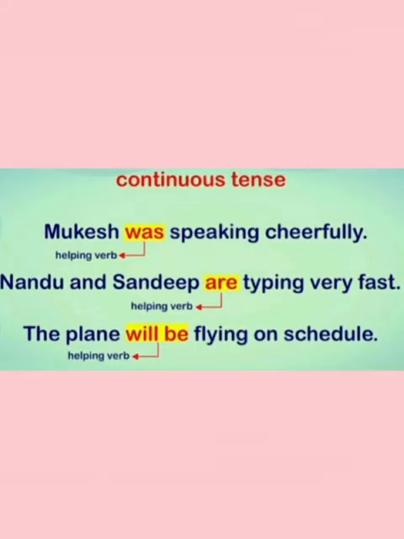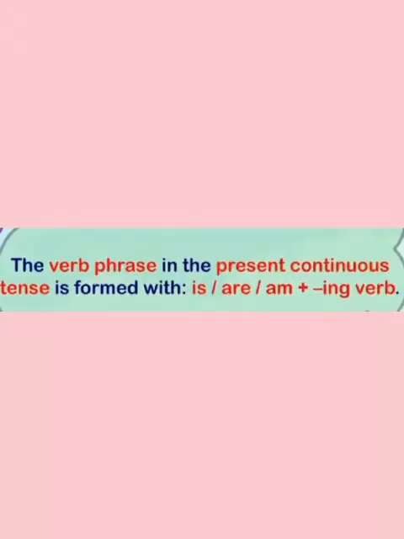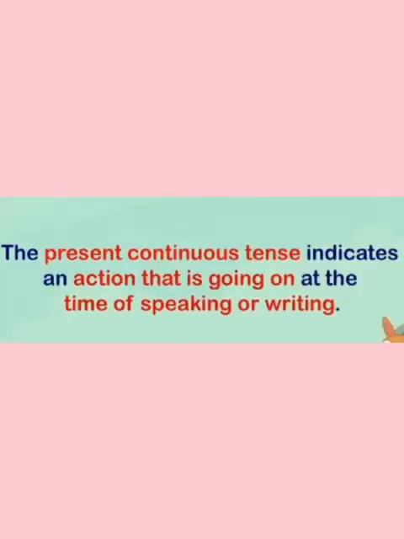Now let's talk about the present continuous tense first. The verb phrase in the present continuous tense is formed with is, are, or am plus the ing form. The present continuous tense indicates an action that is going on at the time of speaking or writing.